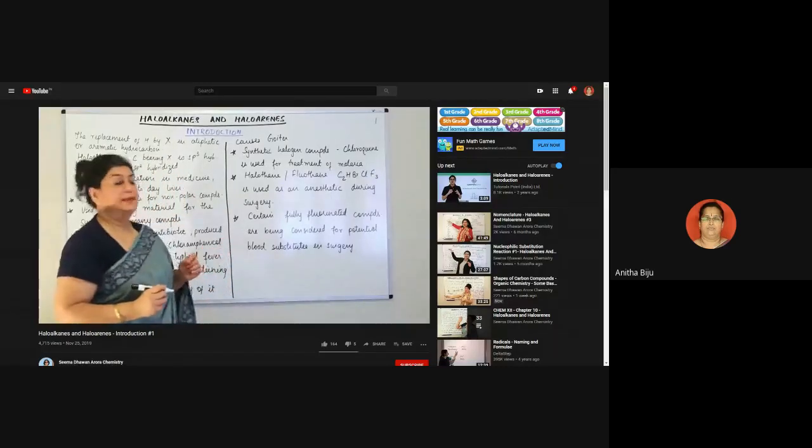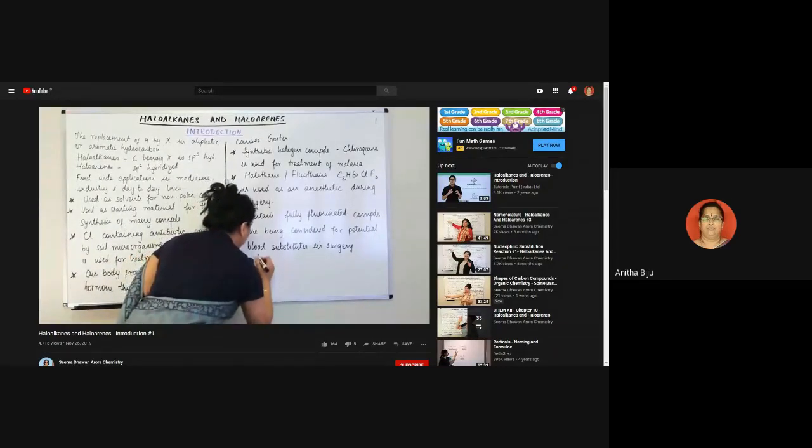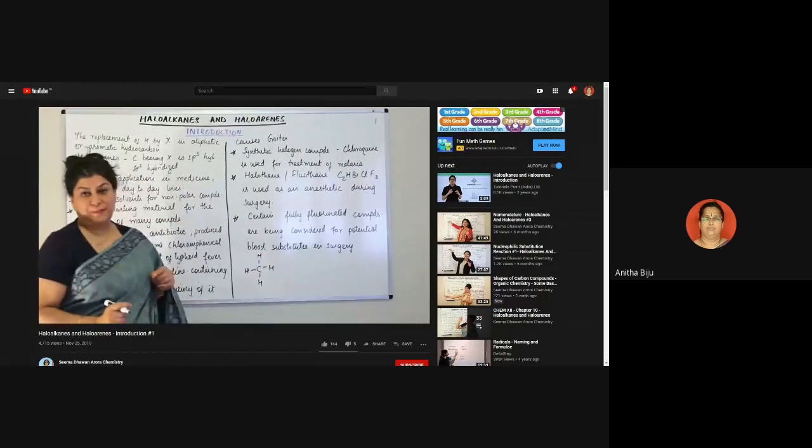Let's take an example, and the example is methane. Methane is CH4. It has 4 hydrogens. When one is replaced by chlorine, hydrogens of the alkane are substituted by a halogen atom. It has become chloromethane. And of course, you can have more substitutions. If you have 2 chlorines, you would have dichloromethane. 3 chlorines would be trichloromethane, and so on. But we'll understand that later.